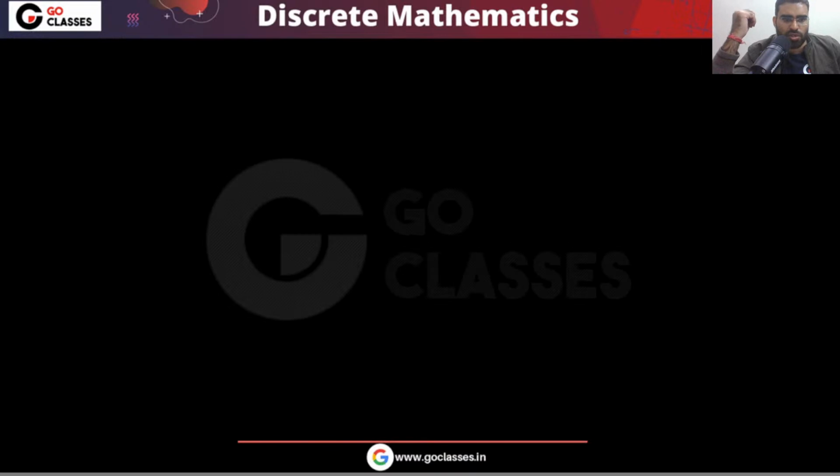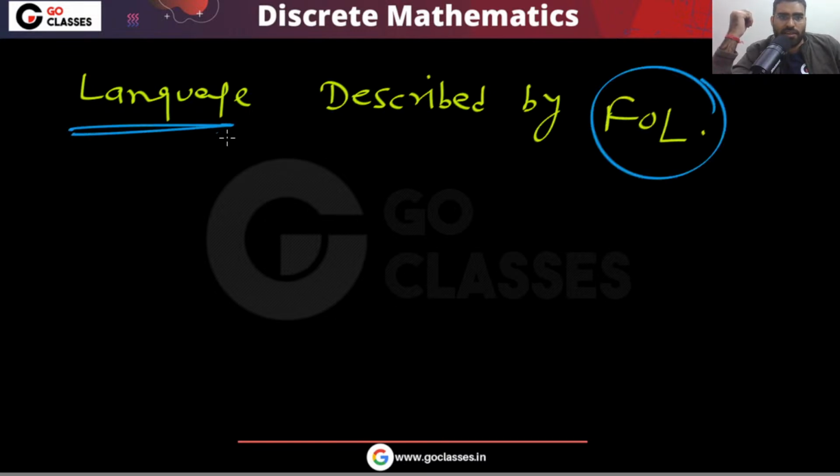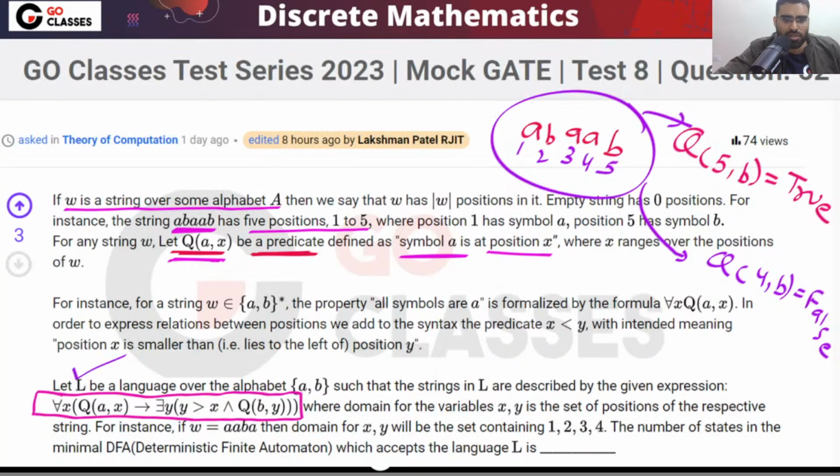Let me tell you why this question is beautiful, because the language is given to you, described by first order logic. Using first order logic, the language description is given to you. Isn't it beautiful? This is a brand new question. Of course, this is also a standard question, but it is a very beautiful question, because using this first order logic expression, the language is described. All the strings in this language are described by this first order logic expression.